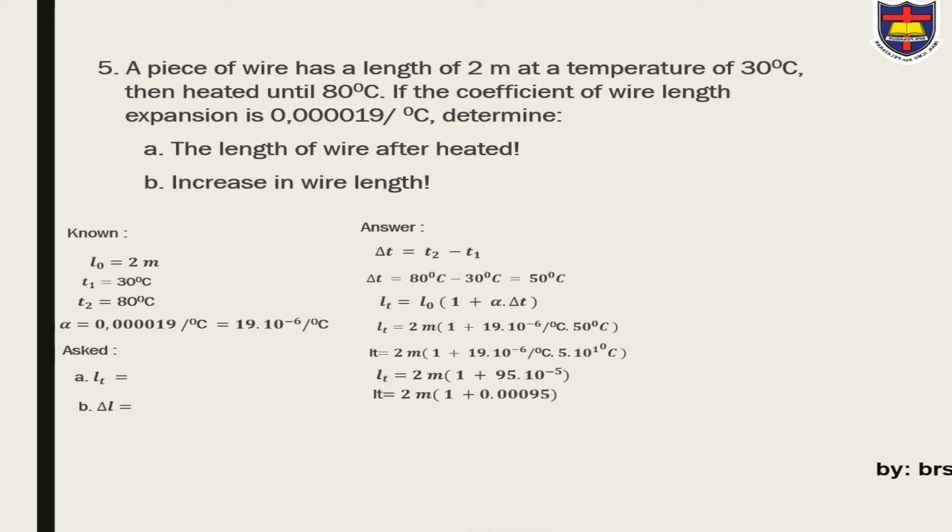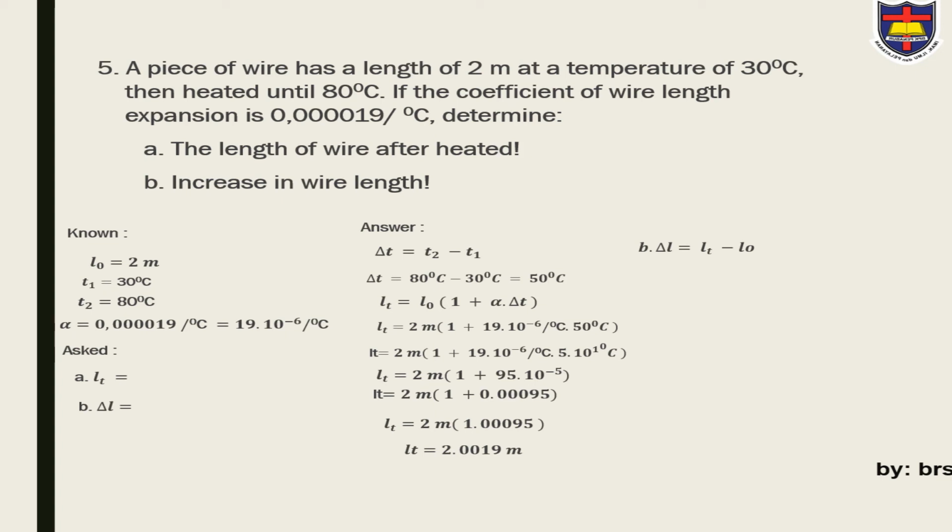So LT equals 2 meters bracket 1 plus 0.00095. So LT is 2 times 1.00095. So the answer is LT equals 2.0019 meters. Now B, delta L.